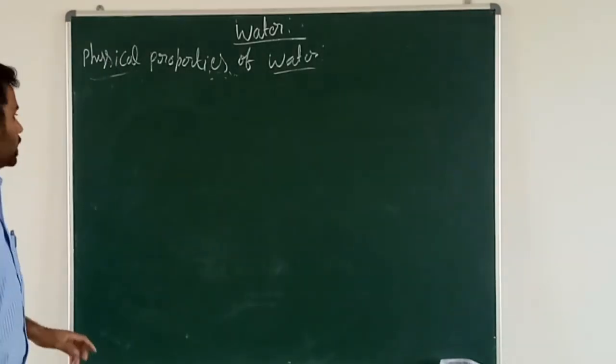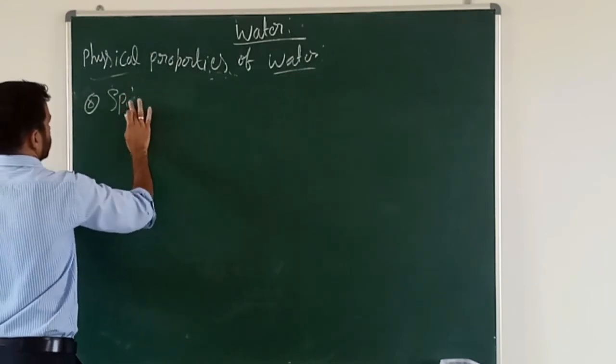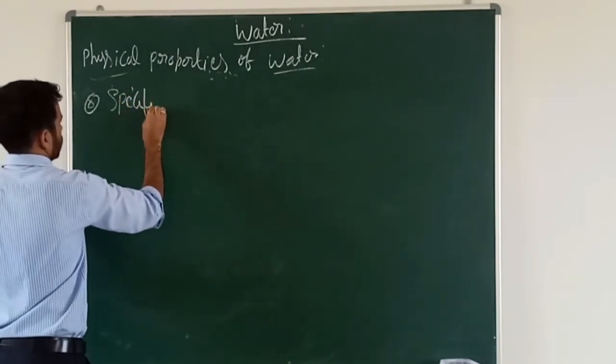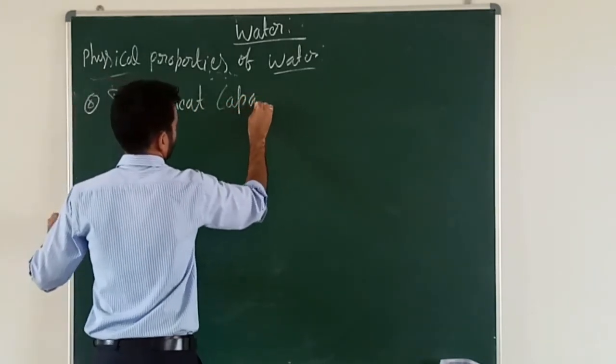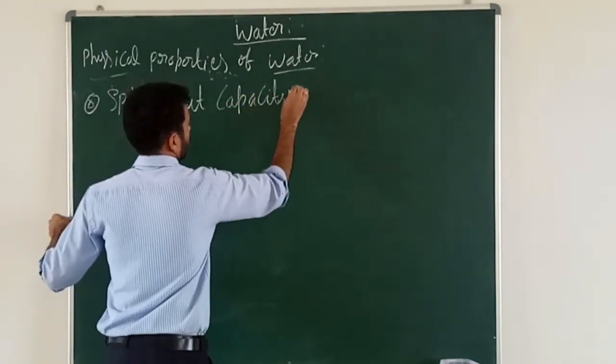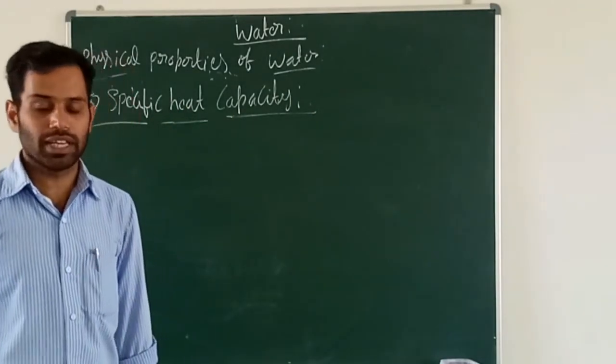So the next physical property is specific heat capacity. So what is the specific heat capacity of water?